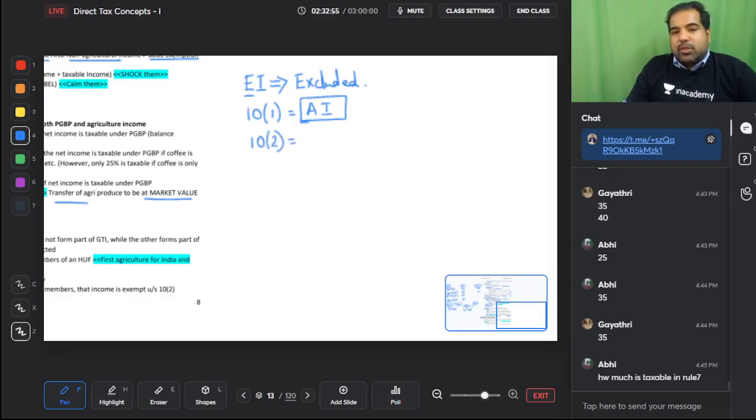10(2), the second thing was HUF. When a HUF has already paid taxes, why should the members pay tax again on their share of income? So share of income of the members is exempt under 10(2). So first thing was agriculture, second thing was HUF.